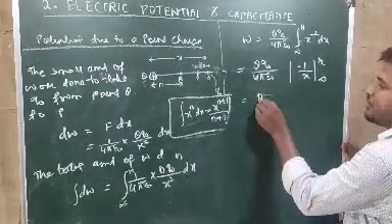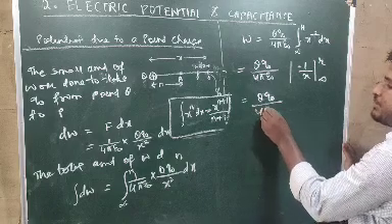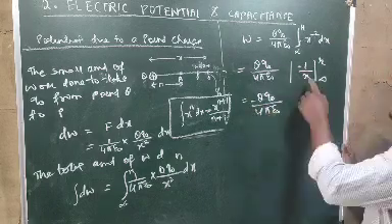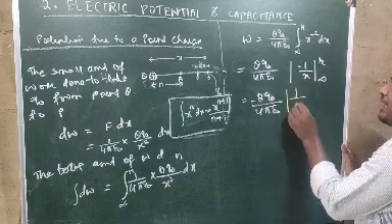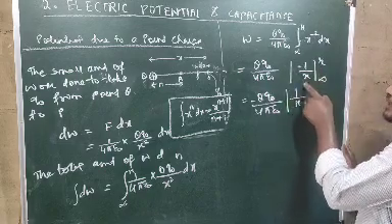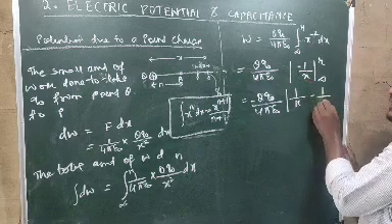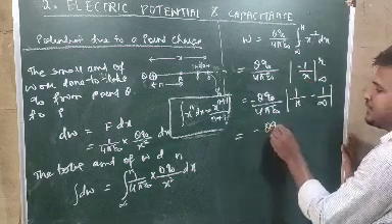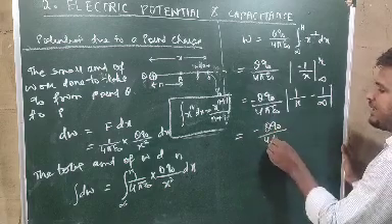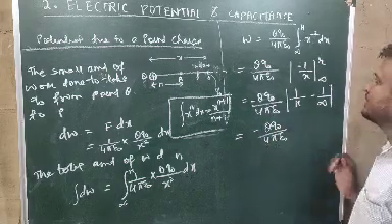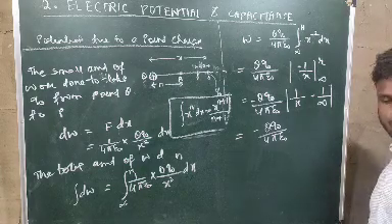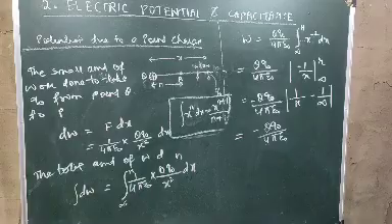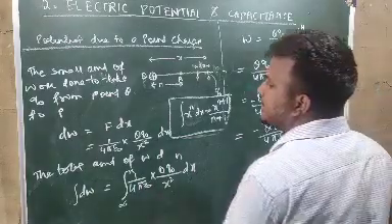So capital Q, Q naught divided by 4 pi epsilon naught will be there, and the minus sign will come out. So in place of x, what can we put? R. In place of x we put R, minus in place of x what can we put? Infinity. So this will be like this. So minus capital Q, Q naught divided by 4 pi epsilon naught.